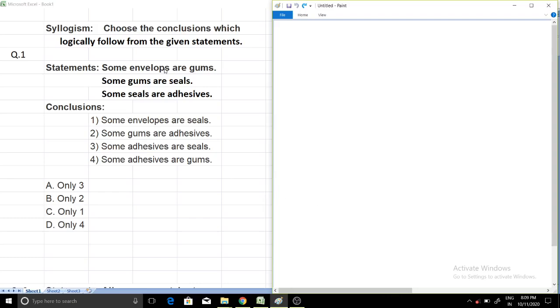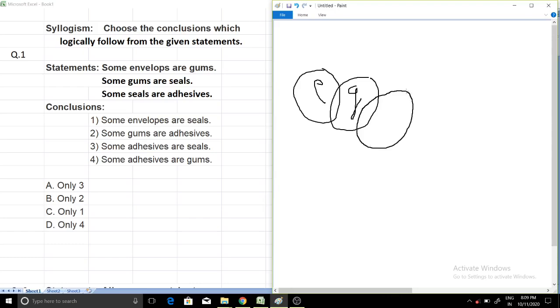So some envelopes are gum can be represented as I have already told you, E for envelope, and make an intersection with gum, G for gum. Now moving to the second statement, some gums are seals. As I have already told you, you just have to intersect between gum and seal. Gum I have already shown here, and seal you have to make. Now I have made an intersection between gum and seal. Now some seals are adhesive. Seal is already there. I will make a new circle for adhesive and represent it by A.